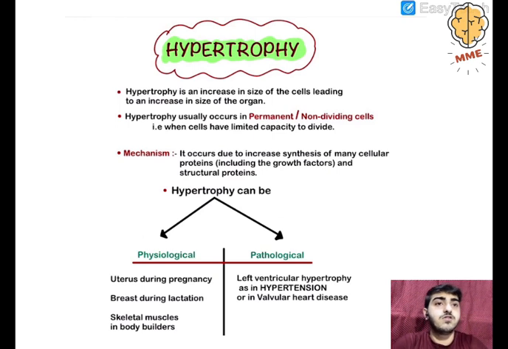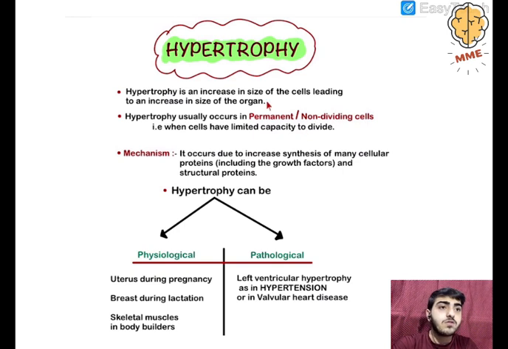See, this is hypertrophy. Now what is hypertrophy? Hypertrophy is an increase in the size of the cells, leading to an increase in the size of the organ. So basically the cell is increasing in size. Hypertrophy occurs in permanent or non-dividing cells, that is, cells which have limited capacity to divide.